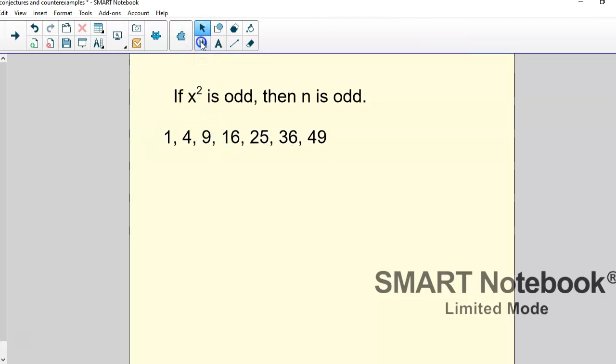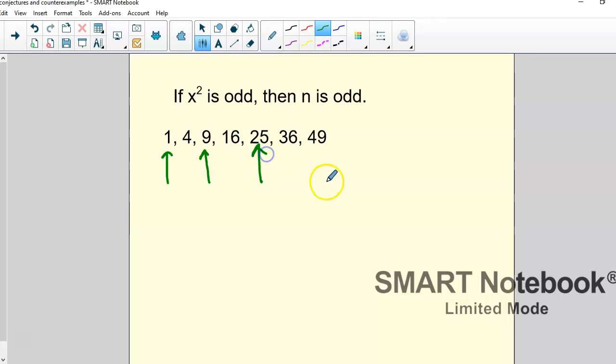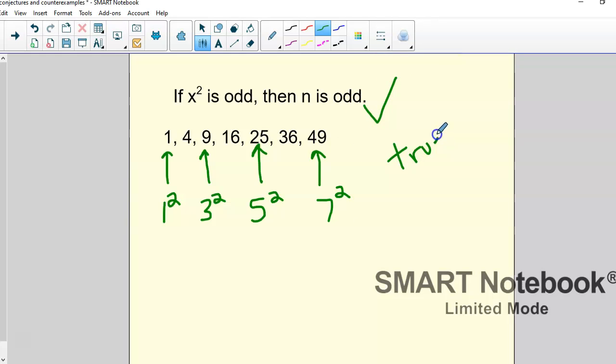So let's see which ones are odd. The odd ones are 1, 9, 25, and 49. So let's think about what numbers we have to square to get those. This one is 1 squared. This one is 3 squared. This one is 5 squared. And this one is 7 squared. So it looks like anytime we got an odd x squared, the original number that we squared was odd. So I think this one is actually true. I can't find a counterexample that proves it false. There's no counterexample, so we can say that through inductive reasoning that it's true.